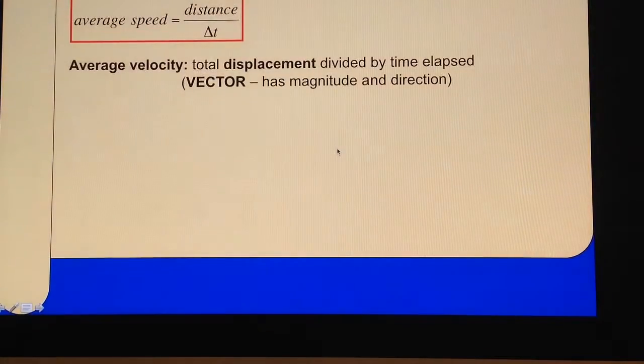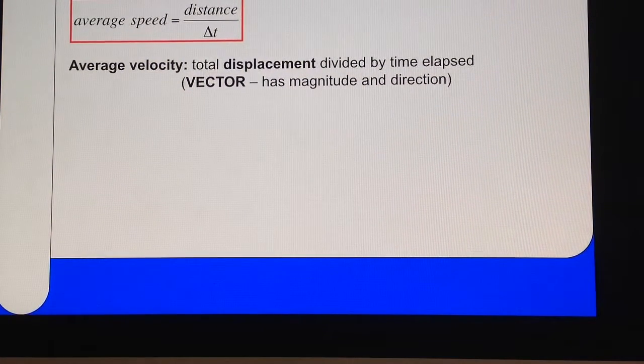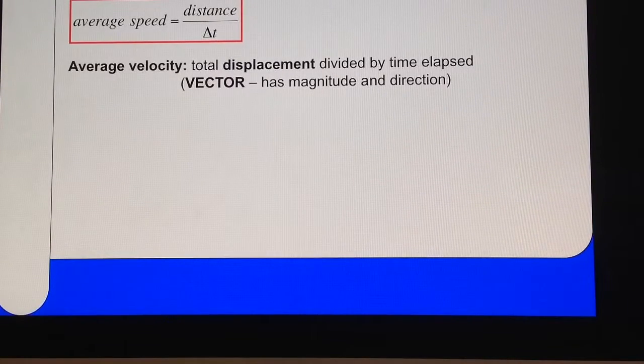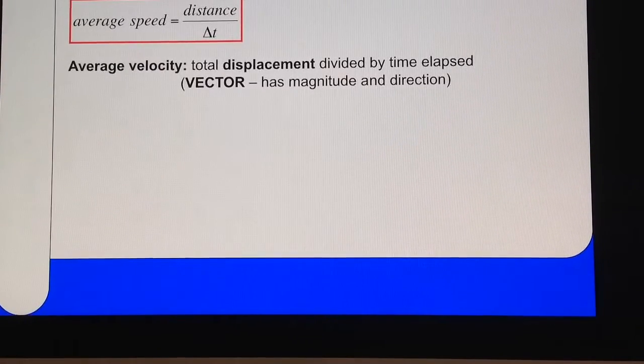All right. Together with those definitions for distance and displacement, we are now going to talk about speed and velocity. And we are going to be talking about average speed and average velocity. So what is average speed? The average speed is the distance, the quantity that we just talked about, the scalar that we just talked about, the distance divided by the time that it took for the object to move that much, to get that whole distance.